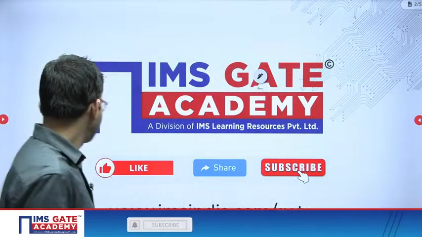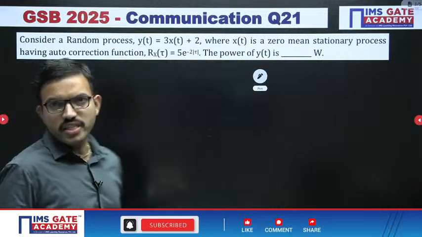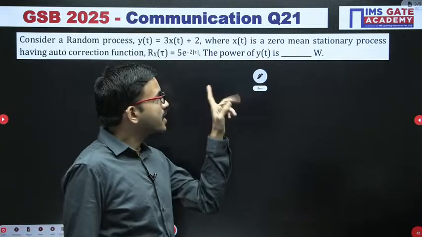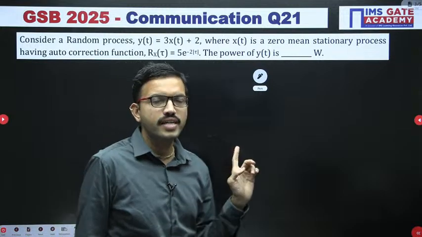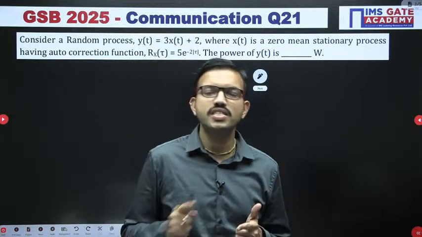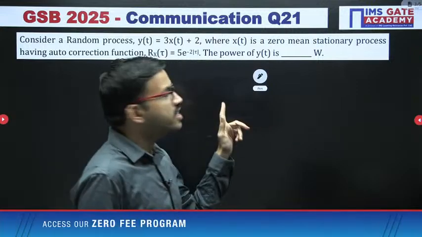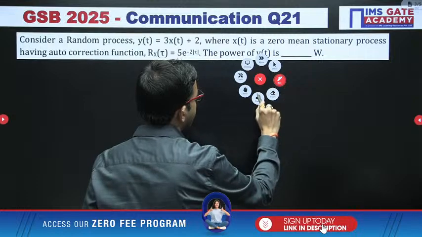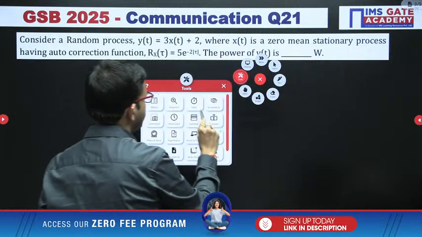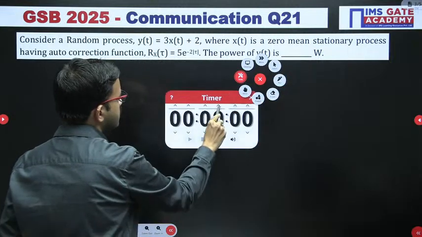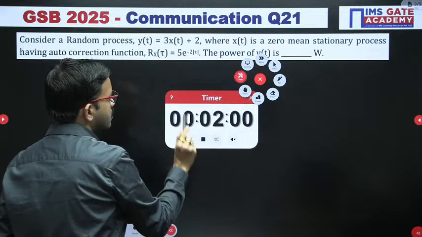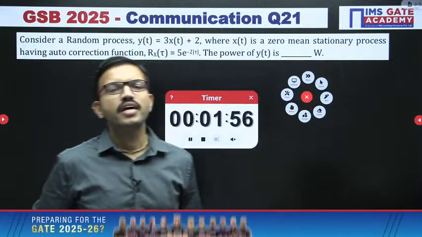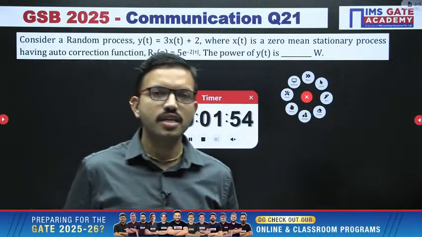This is the first question in this particular session, in continuation with the previous session. As I mentioned, yesterday we discussed 20 questions. Now this is the 21st question. For every question I will be giving some time. All of you can give a try and you can check your confidence regarding communication system subject.